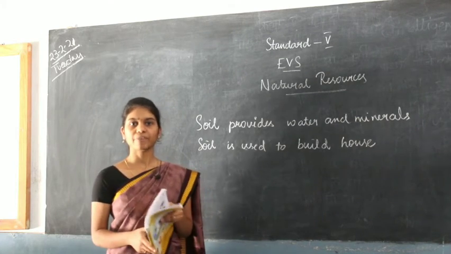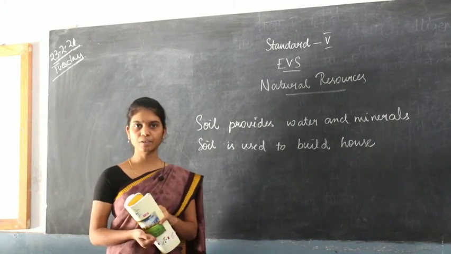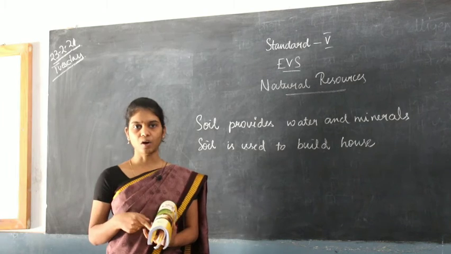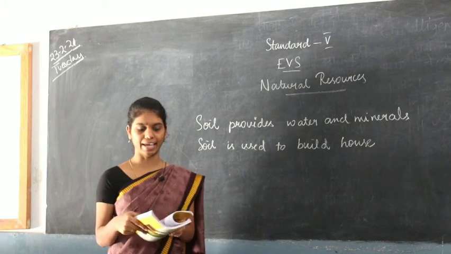Next one, we live on soil, right? We live on land. Without the land where we live, we cannot float, we cannot fly or something, right? So soil is most important for our daily lives.